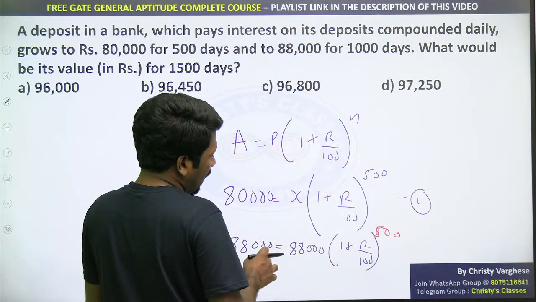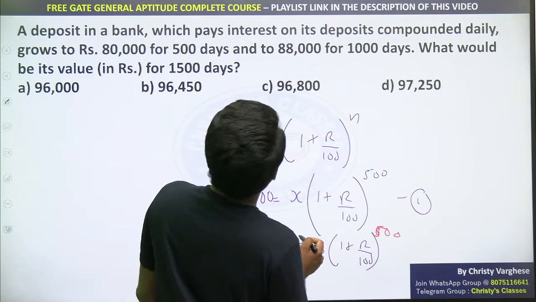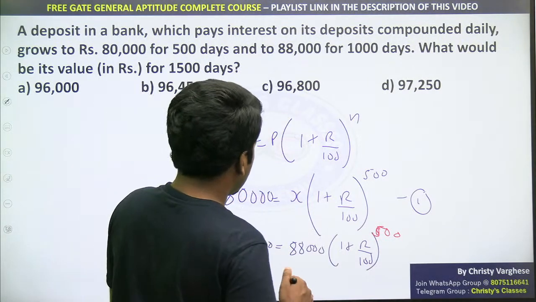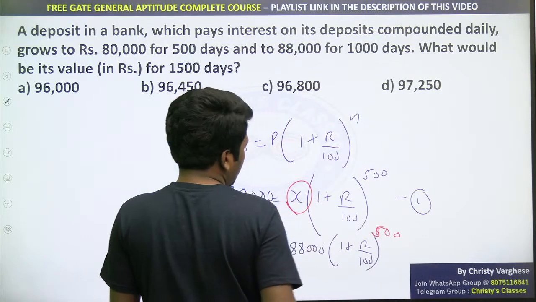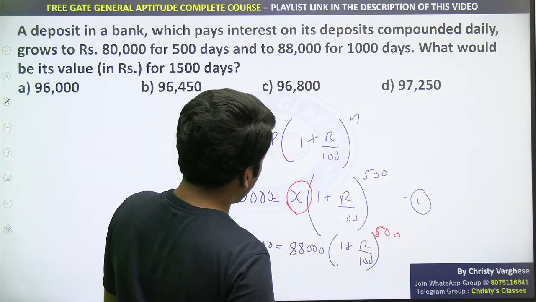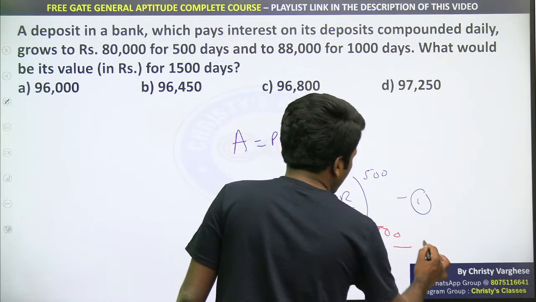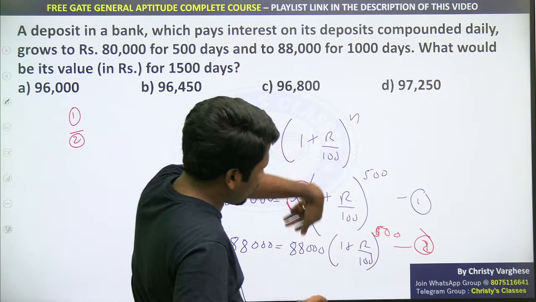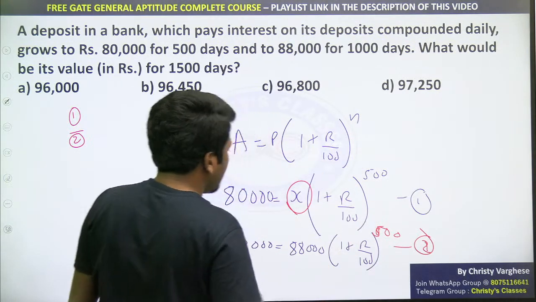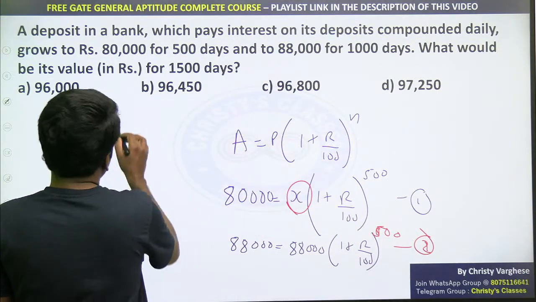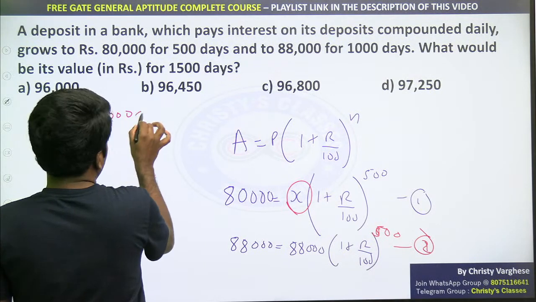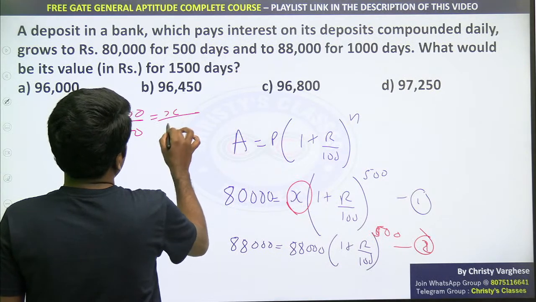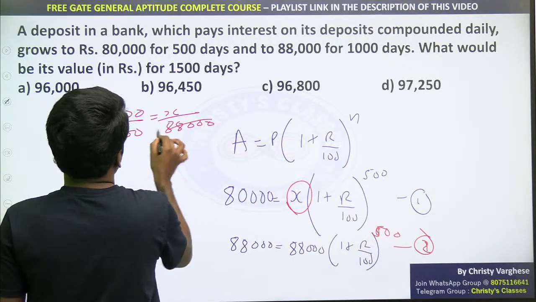Now look at these two equations. ये दो equations हैं, हमें क्या find करना है? What would be the value after 1500 days? So for 1500 days, you need to find the principal, then you can find the value, na? One way of doing it is to divide equation 1 and equation 2. If you divide them, the r part will be deleted. And you will get 80,000 divided by 88,000 is equal to x by 88,000.